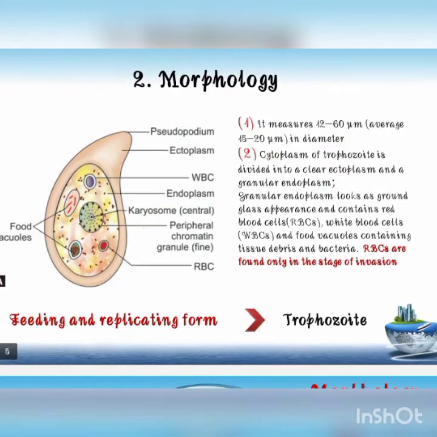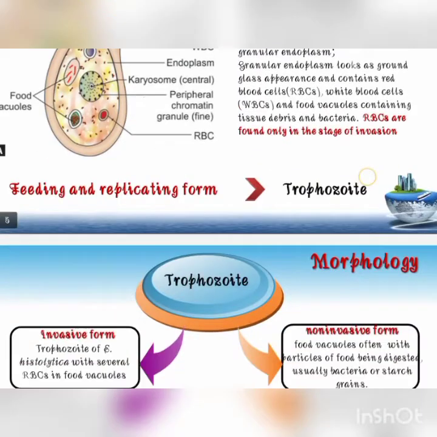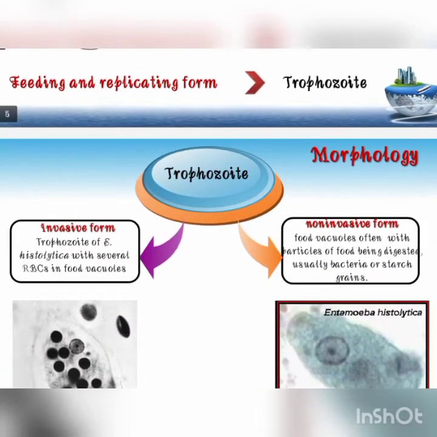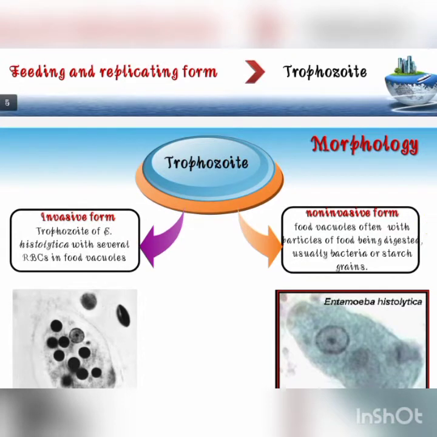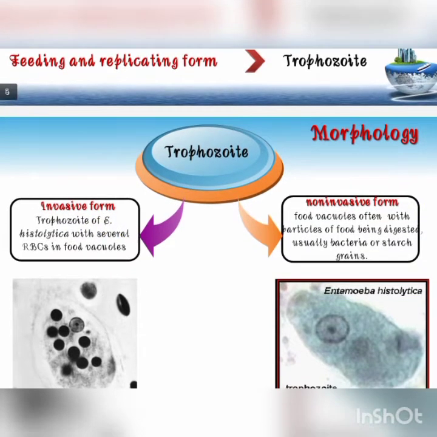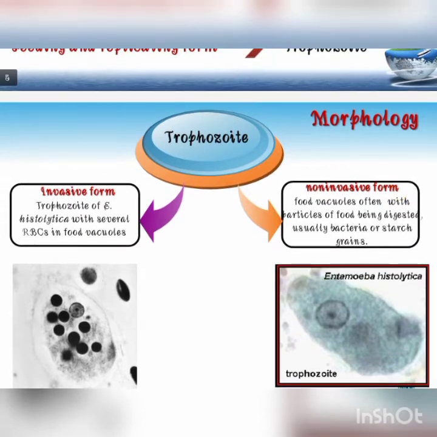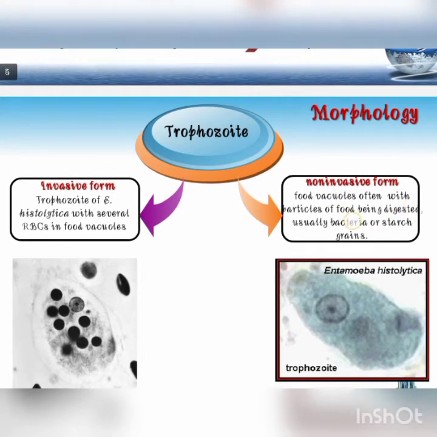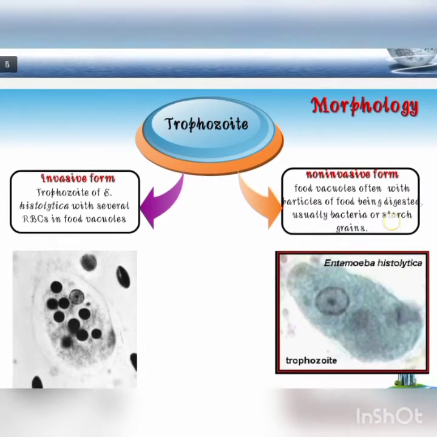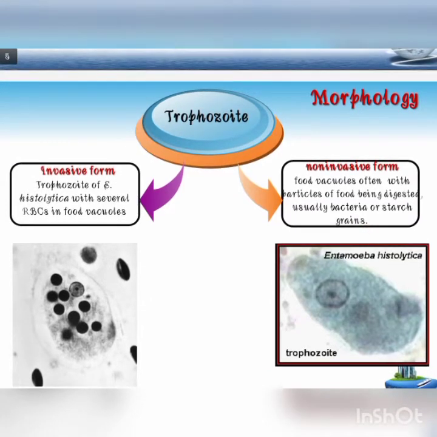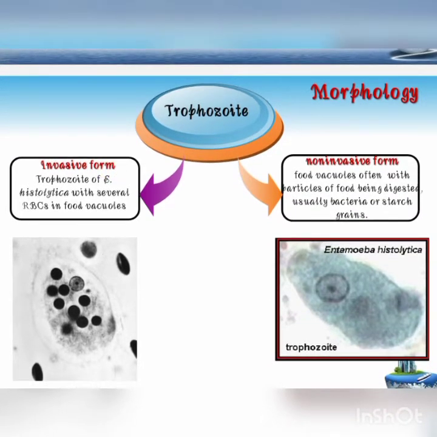So what is the stage of invasion? Now let us see here. The trophozoite is divided into invasive form and non-invasive form. The invasive form is the trophozoite of Entamoeba histolytica with several RBCs in the food vacuole. The non-invasive form has food vacuoles, often with particles being digested, usually bacteria or starch grains. So the invasive form is the most infectious form.